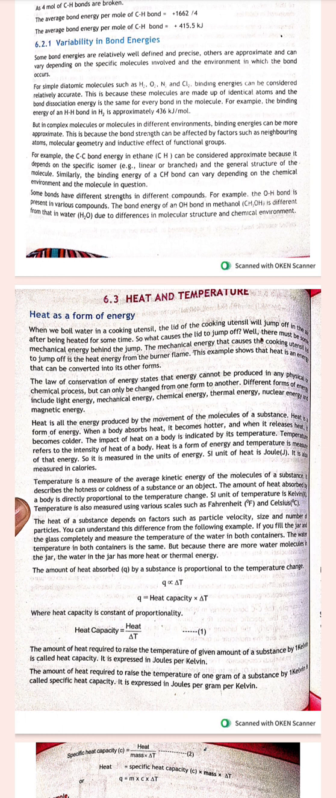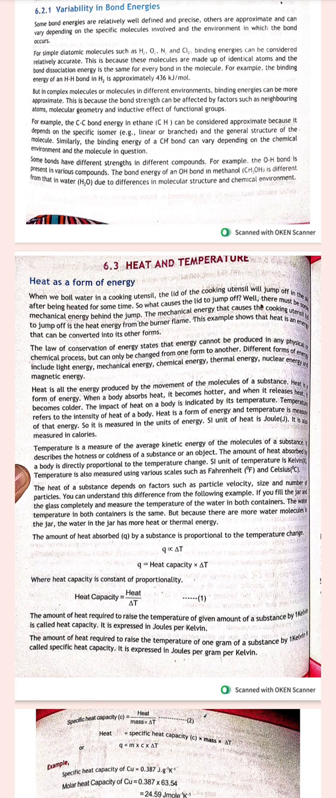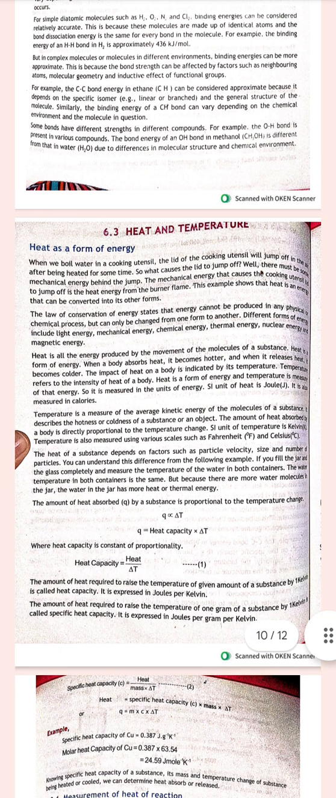So due to inductive effect, that group can give the electron to the molecule or can withdraw the electrons. So there are electron donating and electron withdrawing groups present with the molecules, so they are contributing towards the inductive effect. For example, the carbon-carbon bond energy in ethane can be considered approximate because it depends on the specific isomer, that is linear or branched, and general structure of the molecule. Similarly, the binding energy of carbon-hydrogen bond can vary depending on the chemical environment and the molecule in question.